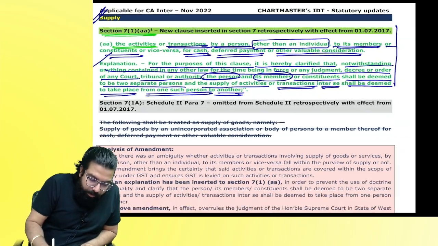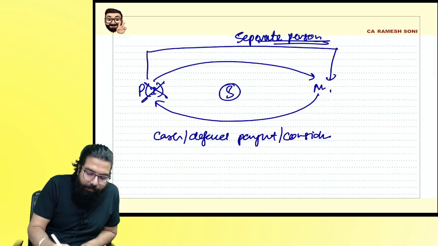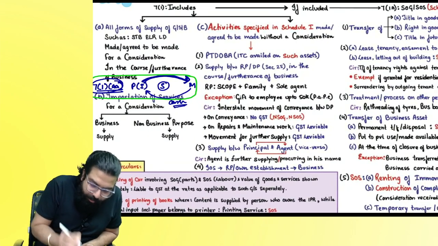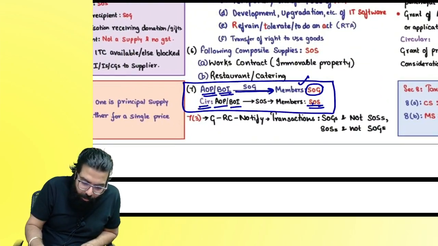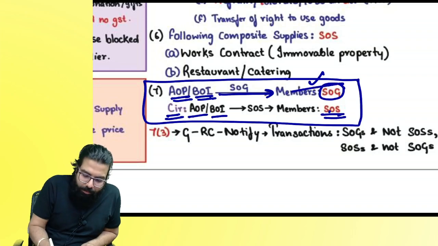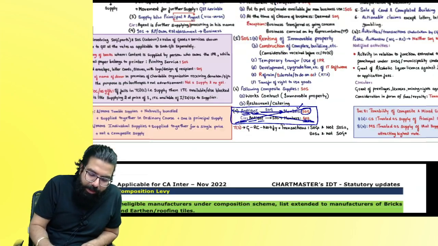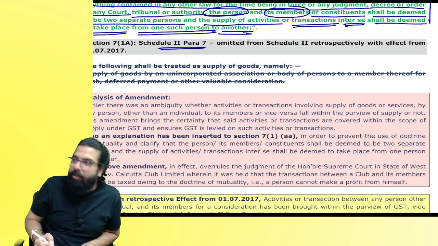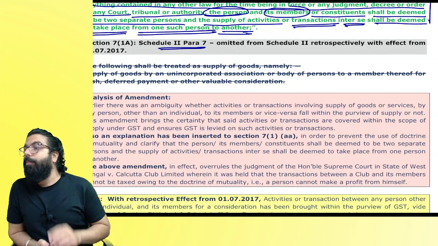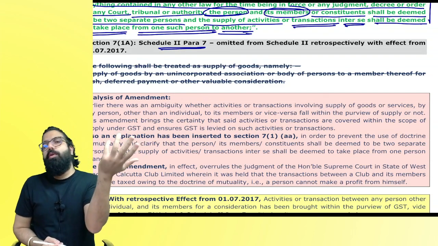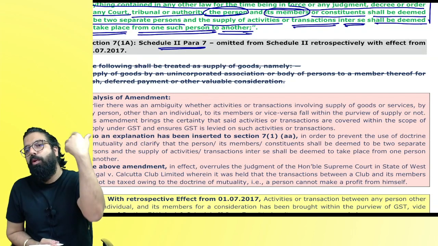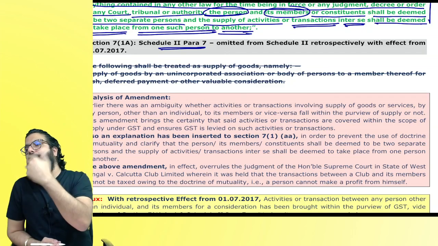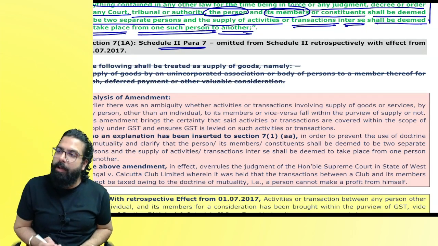Next. The same thing, and you tell me one thing, when they have already inserted this point in section number 7(1A), is this point required over here now? So they have deleted this. They went ahead and deleted the seventh paragraph which was there. Paragraph number 7 deleted. Why? Already included in supply. When it is included in supply, then supply of goods and supply of service both are being covered. So there was no need to keep paragraph number 7, and hence they deleted it.